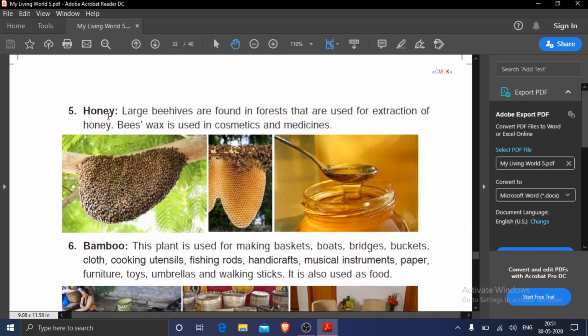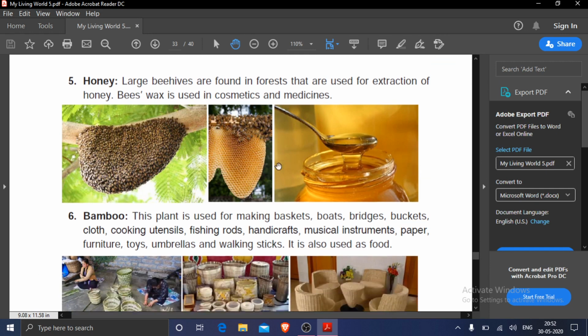Honey you all must be knowing. Dabur honey, very tasty. You all must have eaten it. Honey is made by whom? Large beehives are found in forest and they are used for extraction of honey. Beeswax is used in cosmetics and medicines. Means bees are very useful for us. They make honey also, and then their wax is used in cosmetics and medicines.